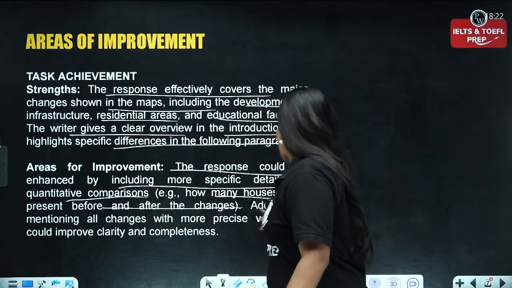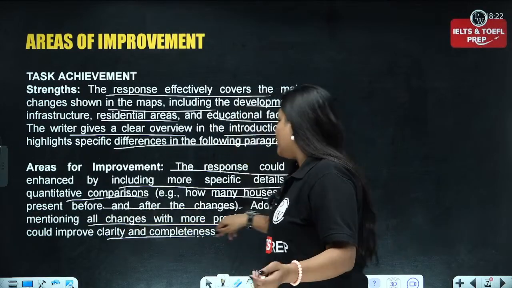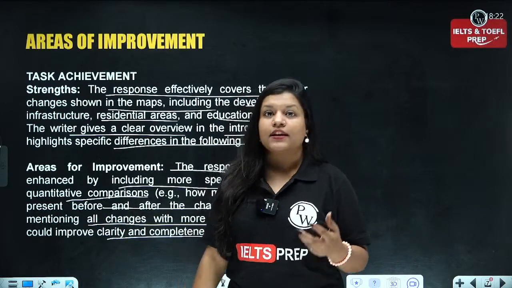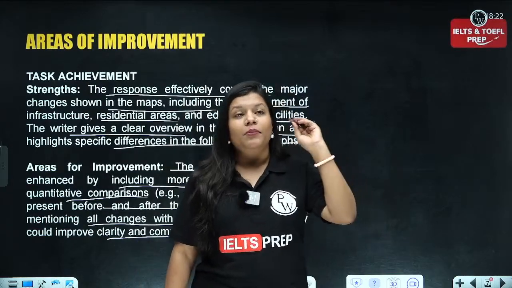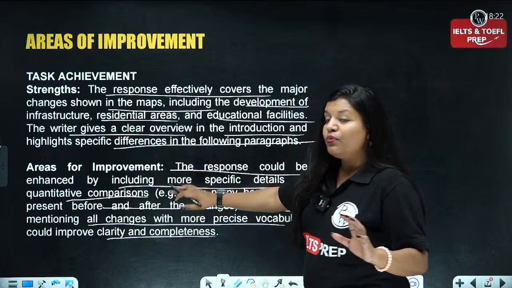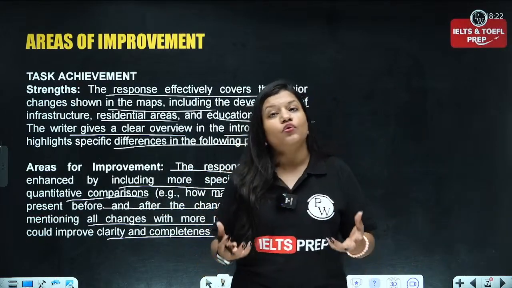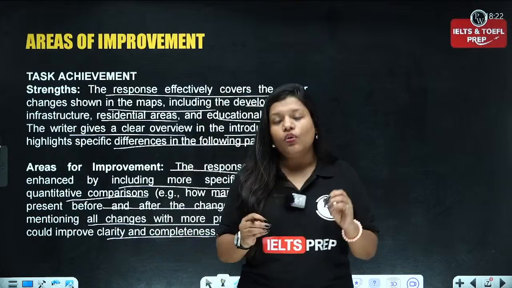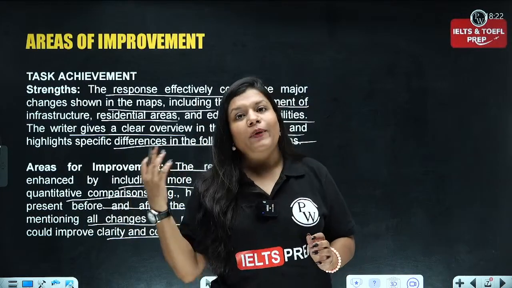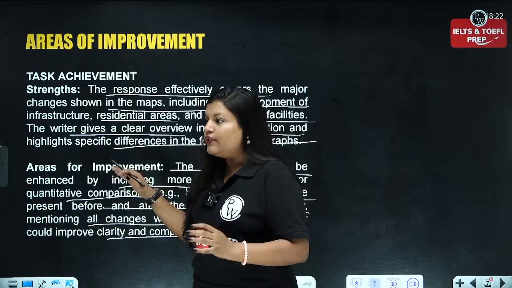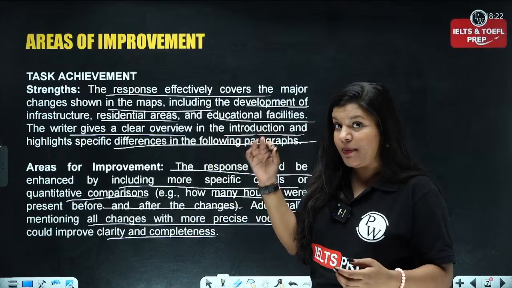Now, additionally, mentioning all changes with more precise vocabulary could improve clarity and completeness. Here I would like to tell you that no doubt the answer is really good, but again, there is always a scope of improvement. There is always a scope of improvement. Everything can be amended for a better result, right? So no doubt this answer was good, but yes, what are the things that we can do in order to make it the best at the same time?